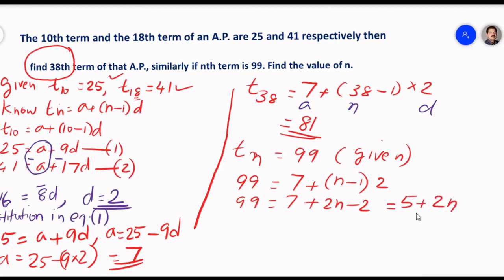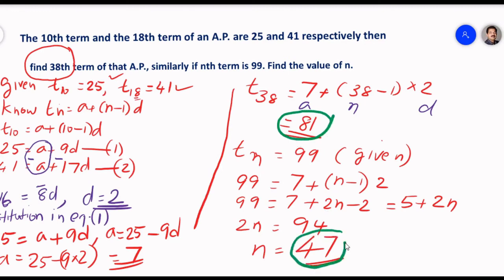That means 2n is equal to 94, because 99 minus 5, and the answer is 47. So just by that formula we can find n if the nth term is given, and we can also find a and d if more than one term is given, by simultaneous equations. It's a beautiful formula which solves all these situations.